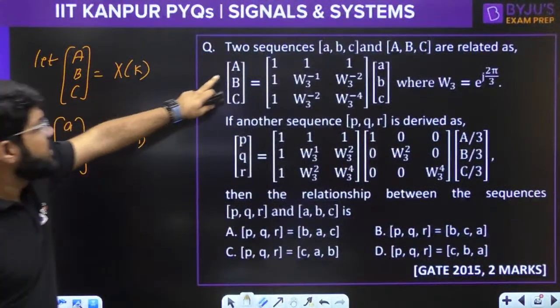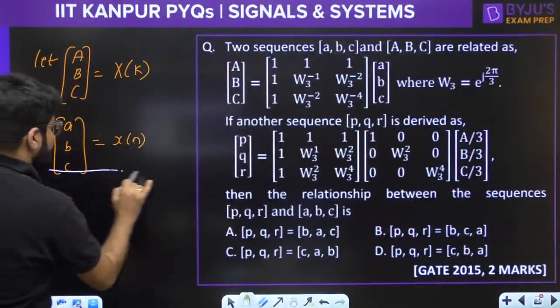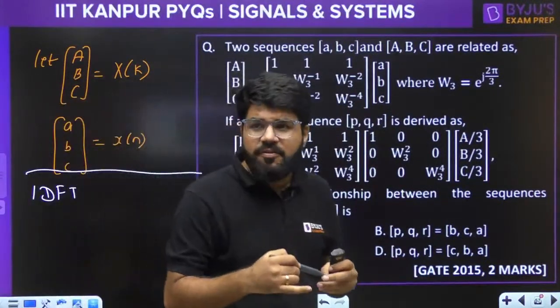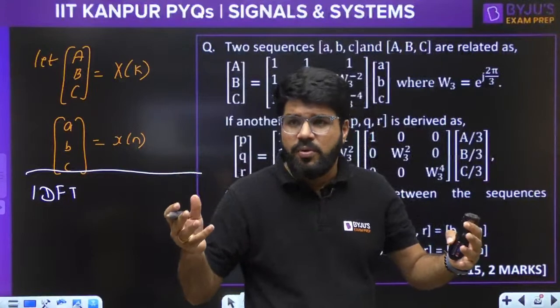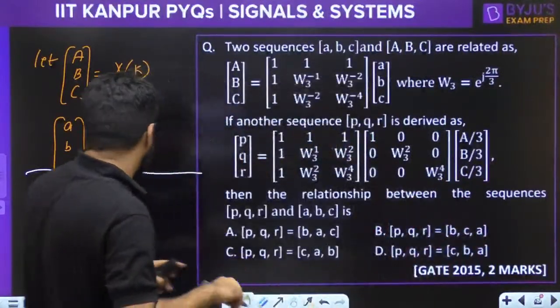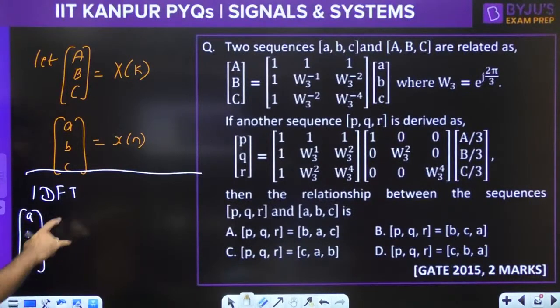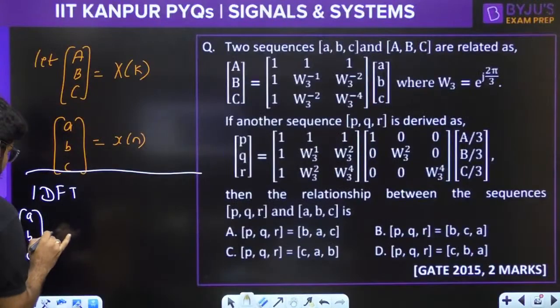Now, if this is the DFT given to you, what is the IDFT formula? See guys, if you have studied this DFT in the form of a matrix, then this is not lengthy for you. I am explaining it, that is why it takes time. Now, what is the IDFT formula? IDFT formula means A, B, C has to be how much? 1 by N has to be